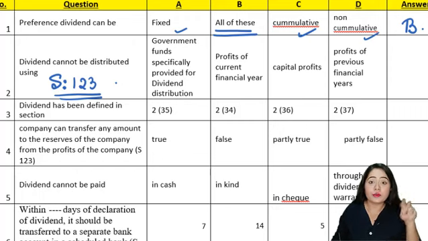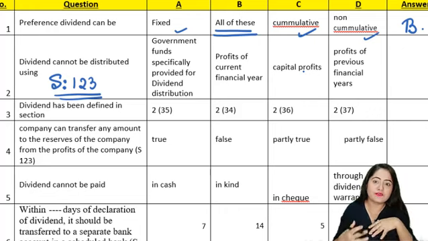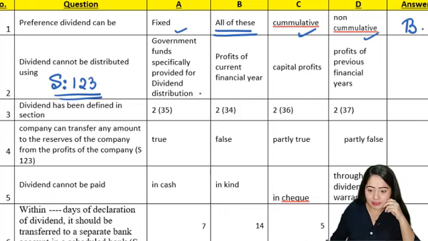It can be taken out from any funds that the central government has provided. It can take money from the current year profits also. So these are the three sources which are allowed. But capital profit is strictly prohibited. So the company can never use capital profits to distribute dividend. So here our answer is going to be C, because the company cannot use capital profits for dividend distribution.